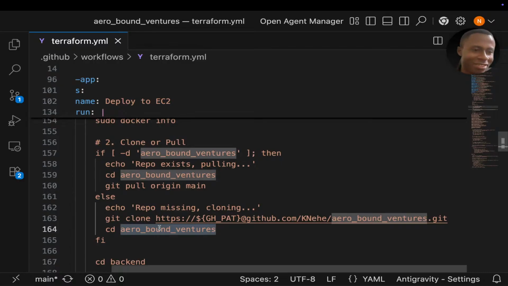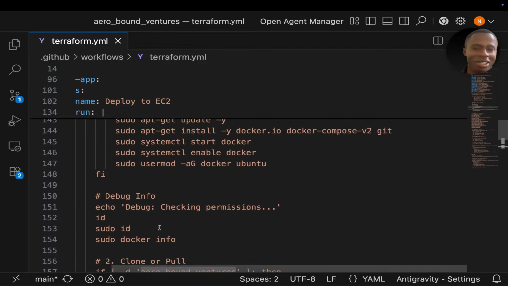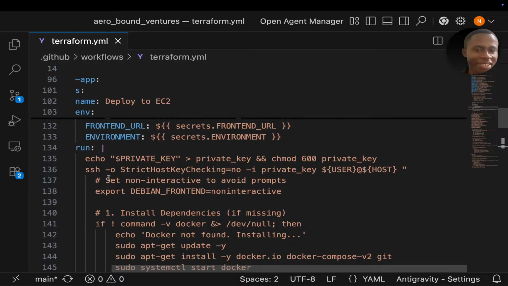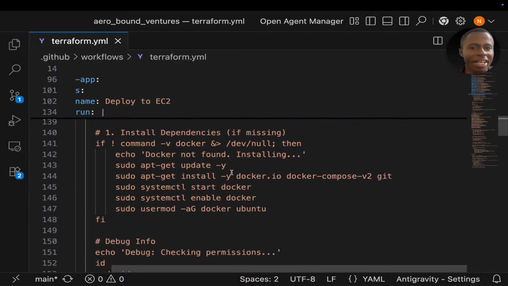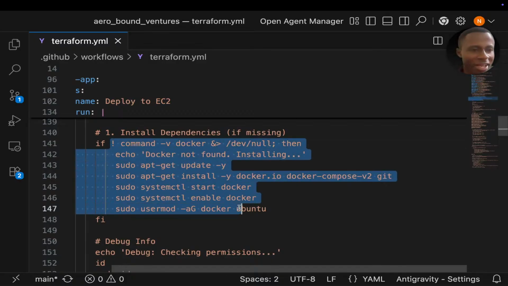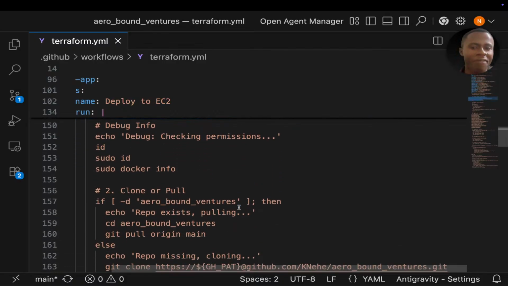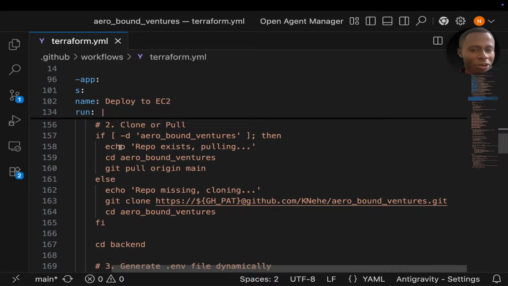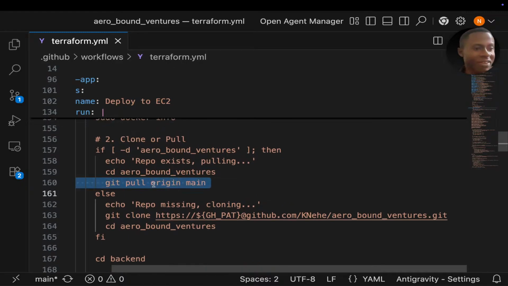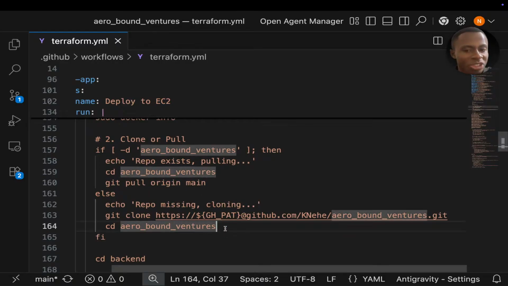As simple as that. You see how doing a CD, continuous deployment, is very easy? It's not hard. So what concepts have I covered? SSH, which is simple, to get into the server. Install the dependencies. In our case, we need Docker. After that, clone the repo or pull if it exists. This first time we shall clone.